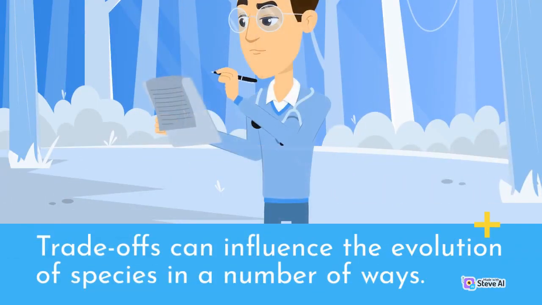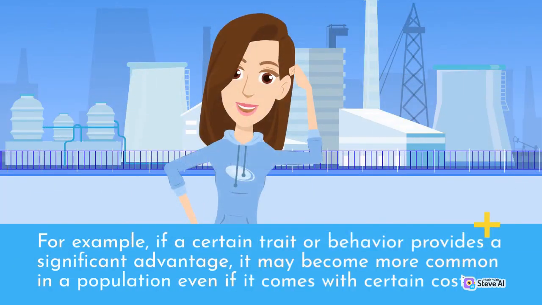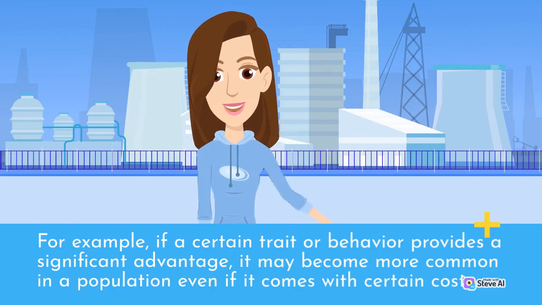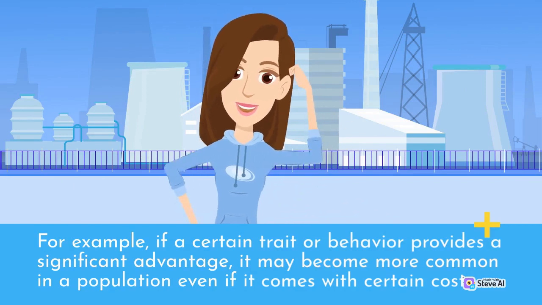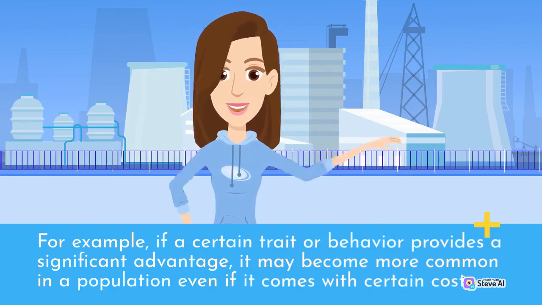Trade-offs can influence the evolution of species in a number of ways. For example, if a certain trait or behavior provides a significant advantage, it may become more common in a population even if it comes with certain costs.